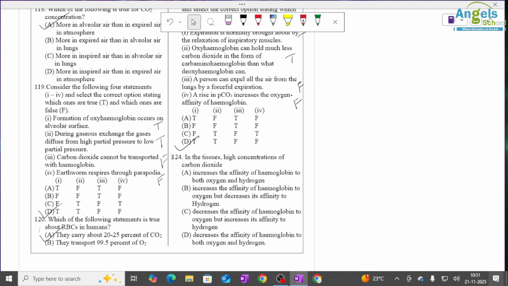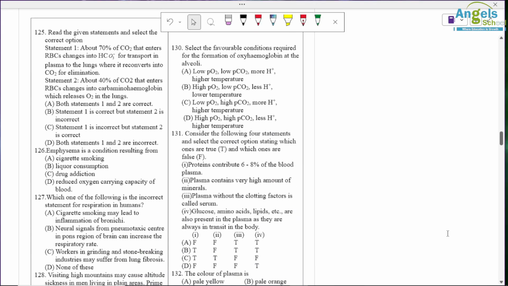Question number 124. In tissue, high concentration of carbon dioxide decreases the efficiency of hemoglobin for oxygen, but increases its affinity to hydrogen. So C option is correct. Question number 125. Read the following statements and select the correct option. Statement 1.